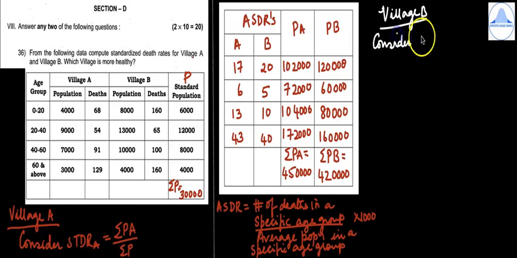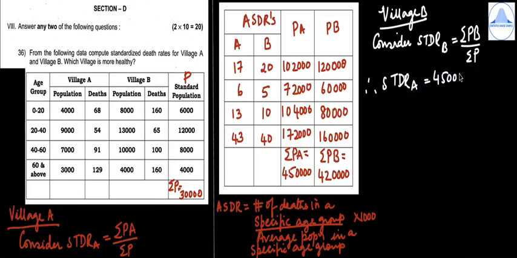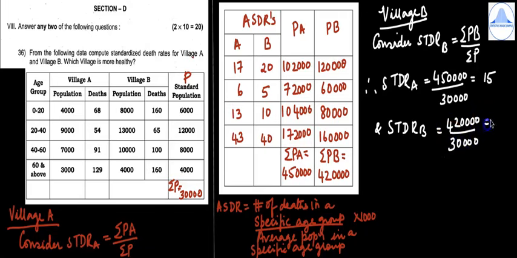Consider STDR of B is equal to summation PB by summation P. So therefore STDR of A is 4,50,000 divided by 30,000. So you will get 15, and STDR of B is equal to 4,20,000 divided by 30,000. You will get 14.